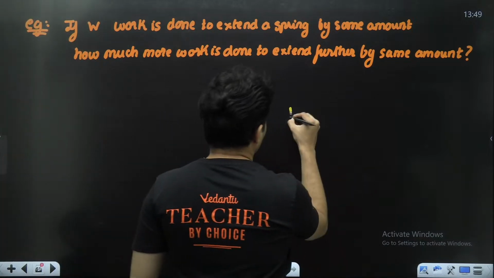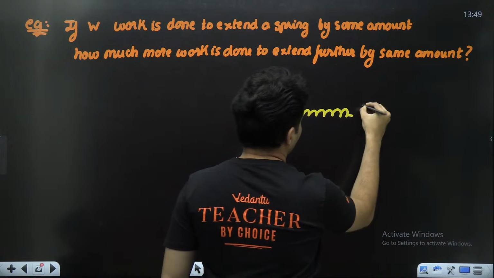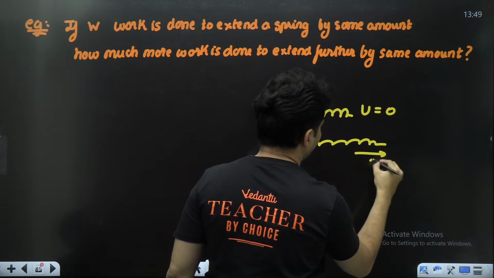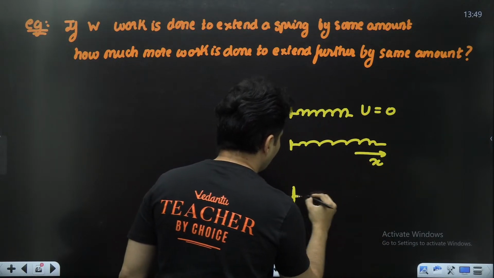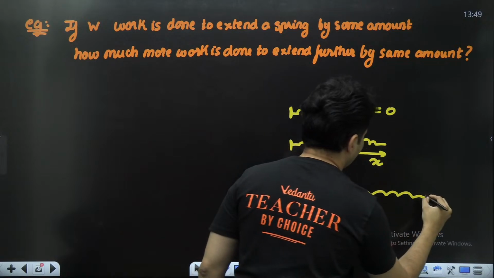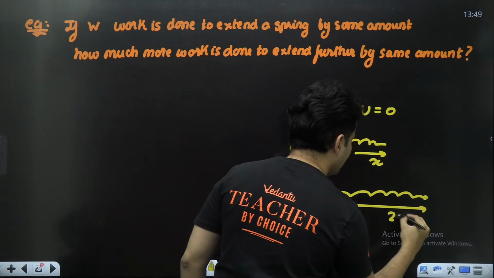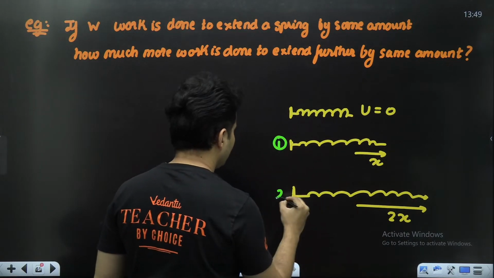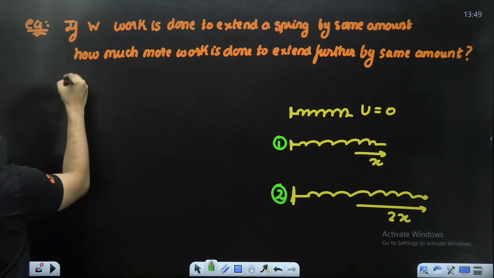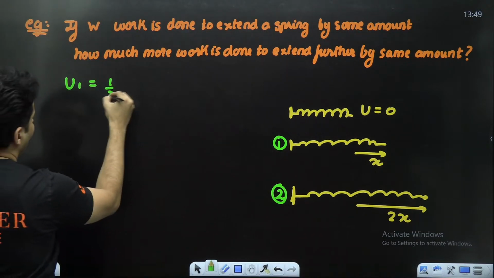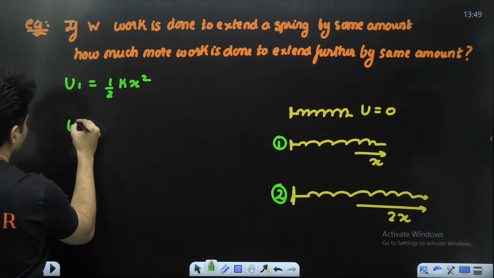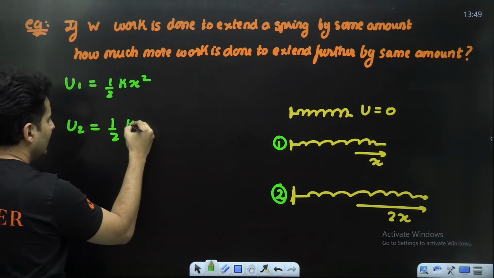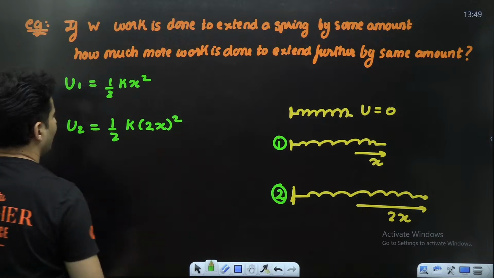So we had a spring which was at its natural state, potential energy was 0. Somebody extended it by some amount, let's say we call it x. Then somebody took that extended spring and extended it further. So the total extension will be basically 2x. In situation number, let's say 1 versus 2, in situation 1, there will be some potential energy, which will be half kx square. In situation number 2, there will be more potential energy. Don't say half kx square again. The extension is 2x. Interesting.